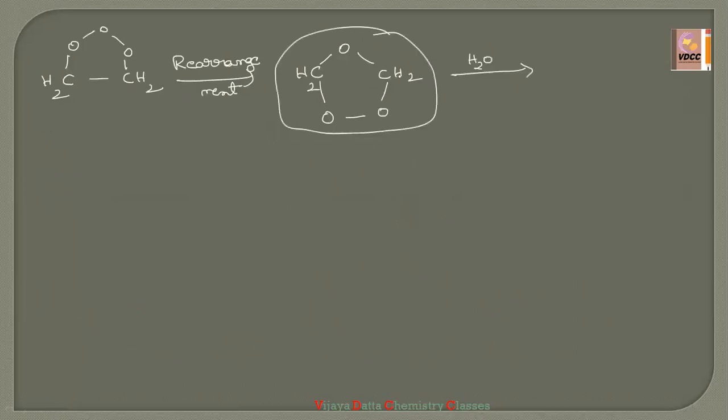So what happens is the bond between the carbon and oxygen breaks here, and at the same time the bond between this carbon and oxygen breaks over here. Then it forms CH2O and another mole of CH2O. So a total of 2 moles of CH2O will be formed, and this H2O and this oxygen form H2O2.